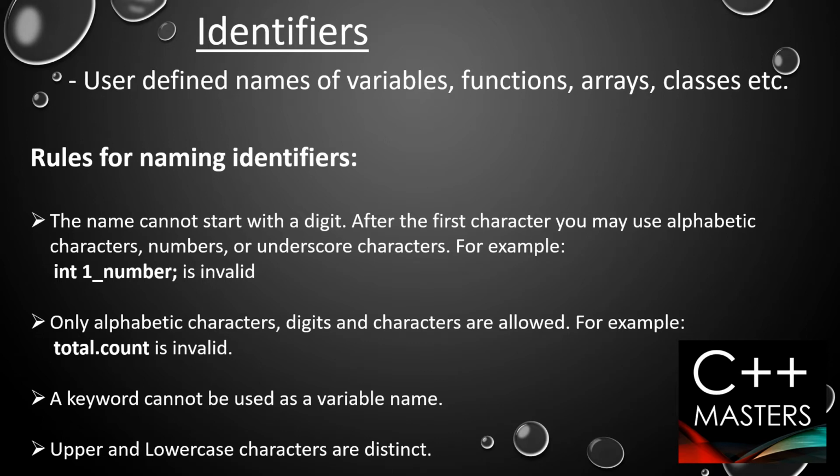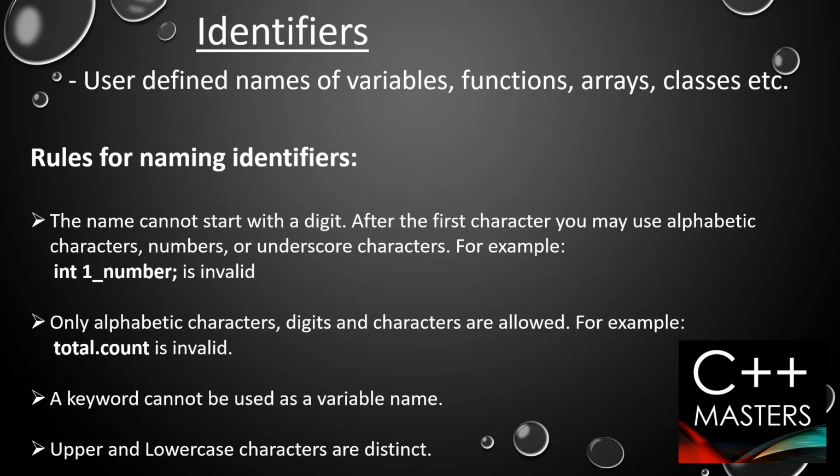For example, if you say int a, then a is the name of a variable defined by the programmer. Or you can say function play, and then play is the name of the function defined by the user. These are all identifiers, but there are certain rules for naming them.